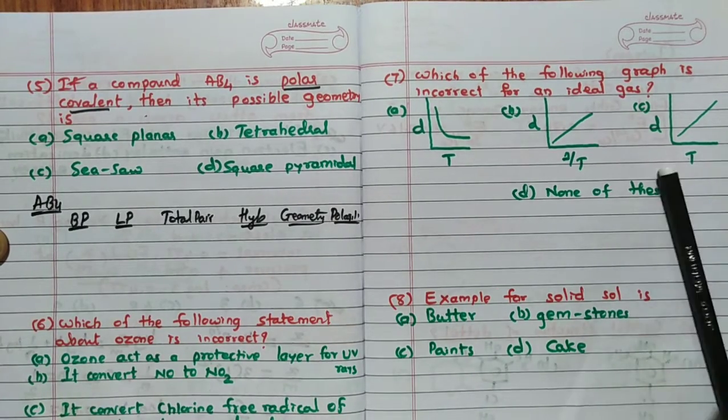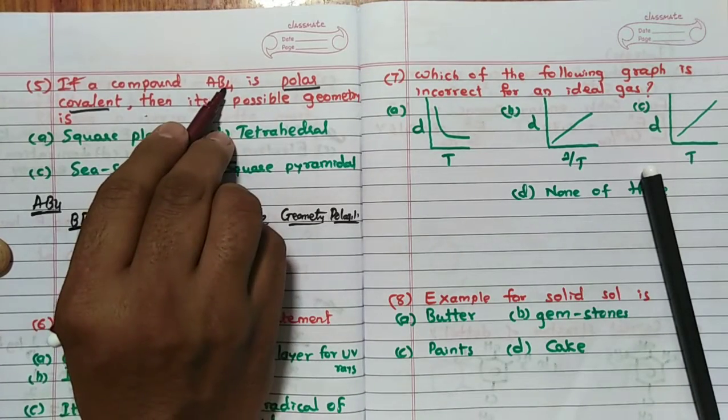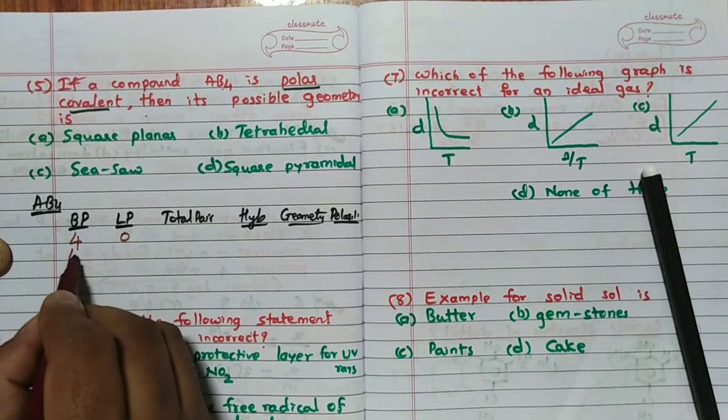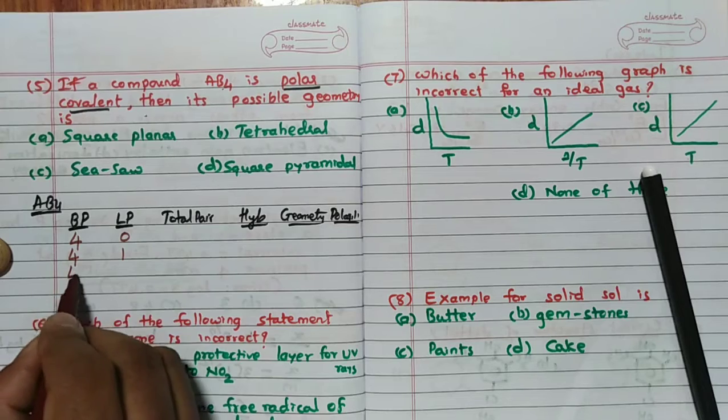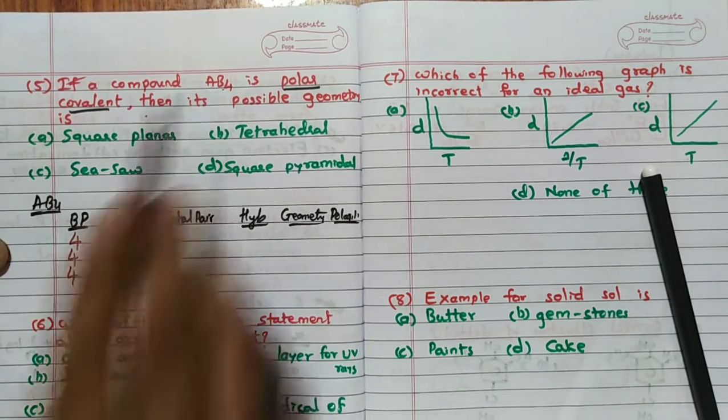Now you can see, in this case, first possibility 4 bond pairs surrounded, so 4 and 0. Second possibility 4 and 1. Third possibility 4 and 2. Only 3 possibilities are possible for this AB4.